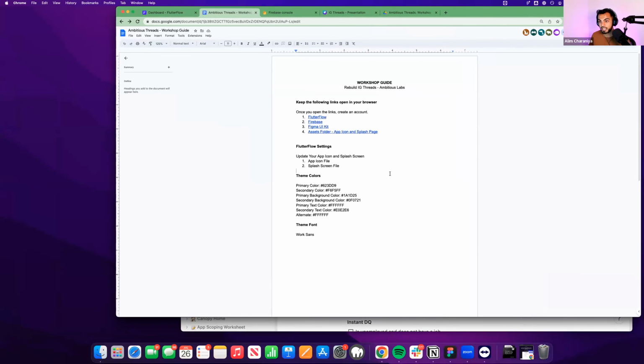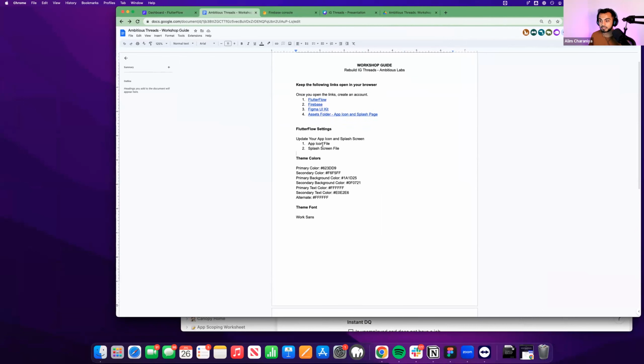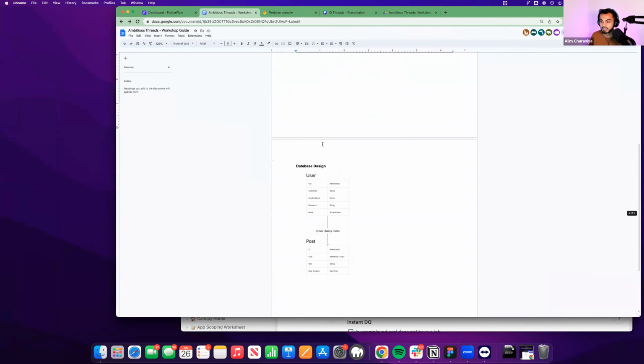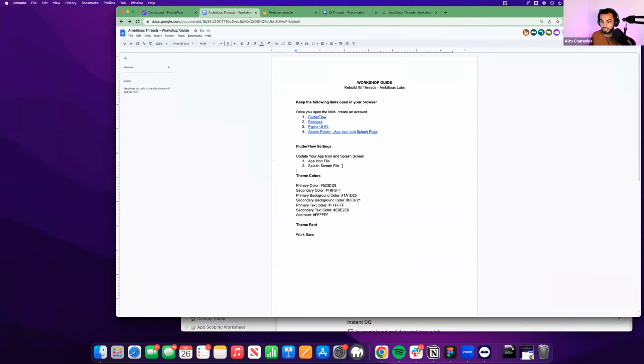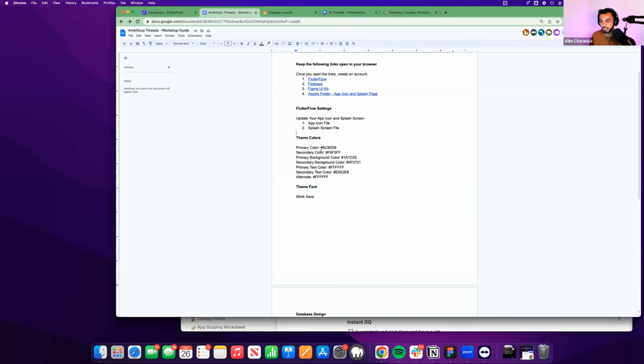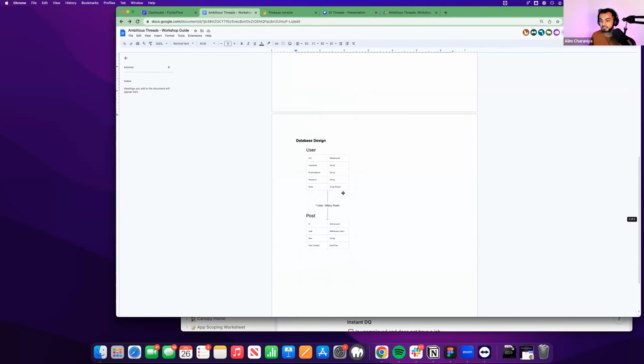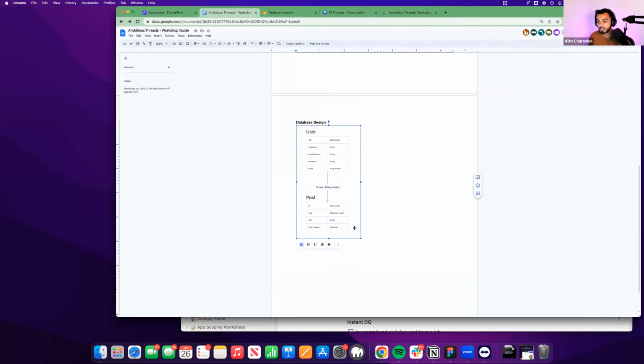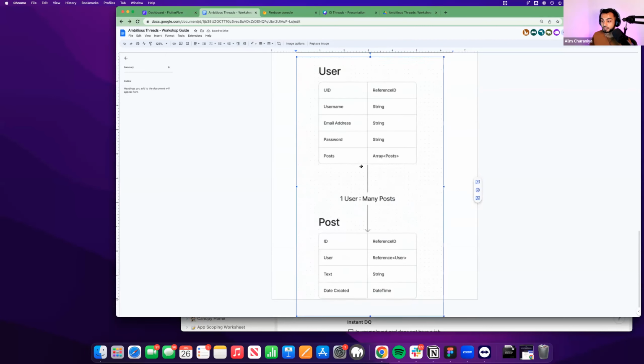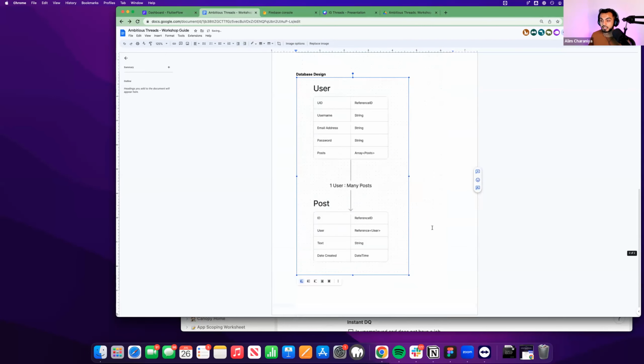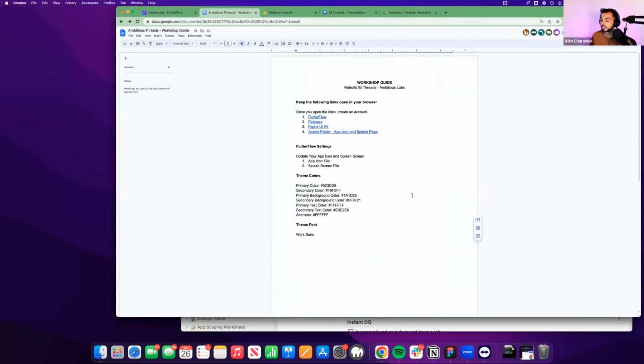This document you should also have open in another tab. I've noted down a few settings here that you're going to need, like some of our app icon file settings, the theme colors, and some of our theme fonts. And I've even included a sample image of our database design. And after this workshop as well, based on the questions we get in the chat and what's not been covered, we're going to add to this and make sure it's all fleshed out so y'all can build your own apps from this workshop guide. Cool.